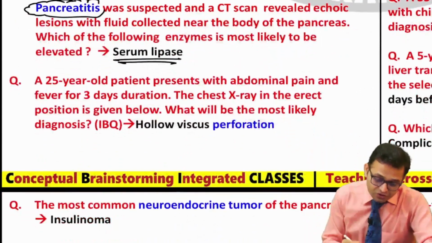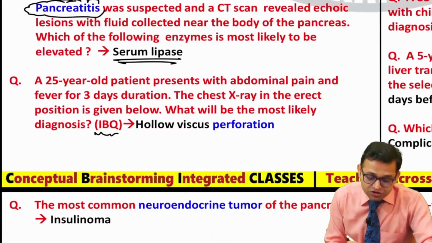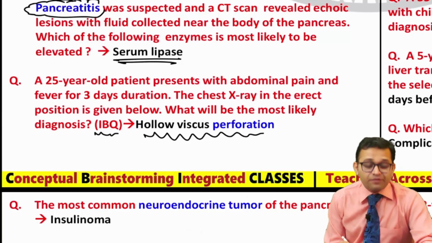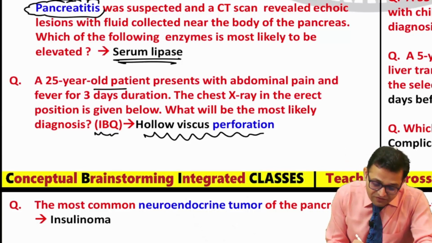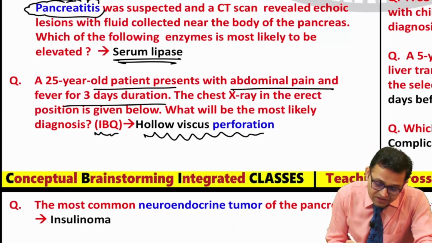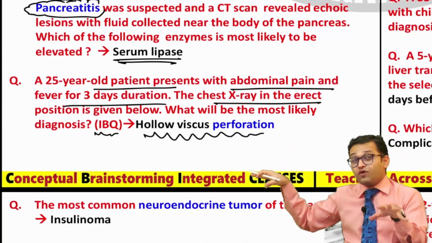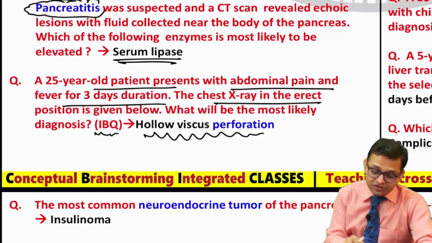Can you see the next question? Again, an image based question, radiology integration, hollow viscus perforation had been asked. So try to understand. A 25-year-old patient presents with abdominal pain of 3 days duration. Chest x-ray was asked. So gas under the diaphragm, if you are looking, definitely hollow viscus perforation is seen.